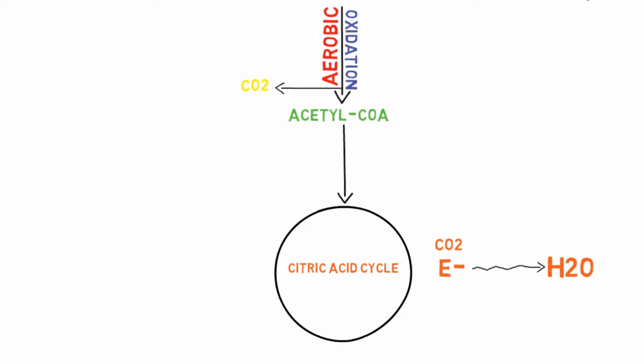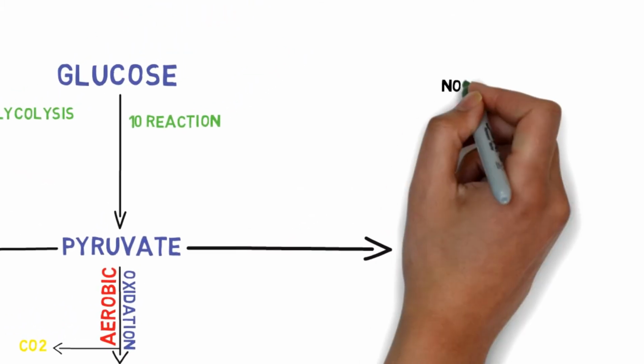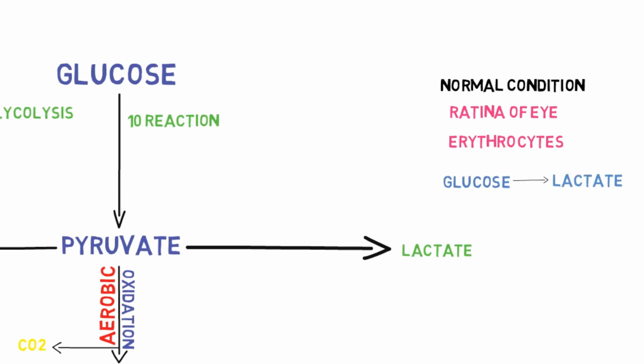In the second route, pyruvate is reduced into lactate via lactic acid fermentation. Lactic acid fermentation occurs normally as well as in hypoxic condition, when there is less availability of oxygen. In normal condition, certain tissues and cells such as the retina of the eyes and blood cells convert glucose directly into lactate even under aerobic condition. And lactate is also a product of glycolysis.